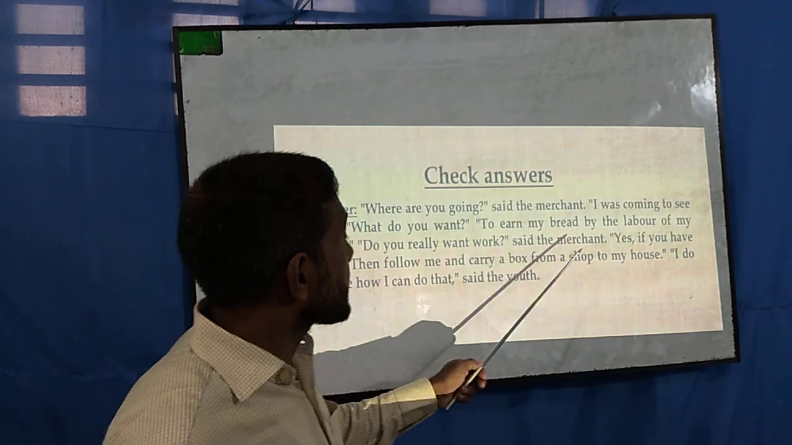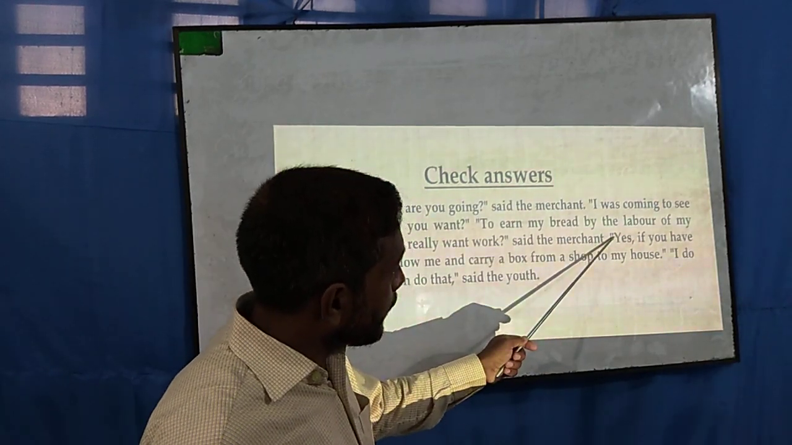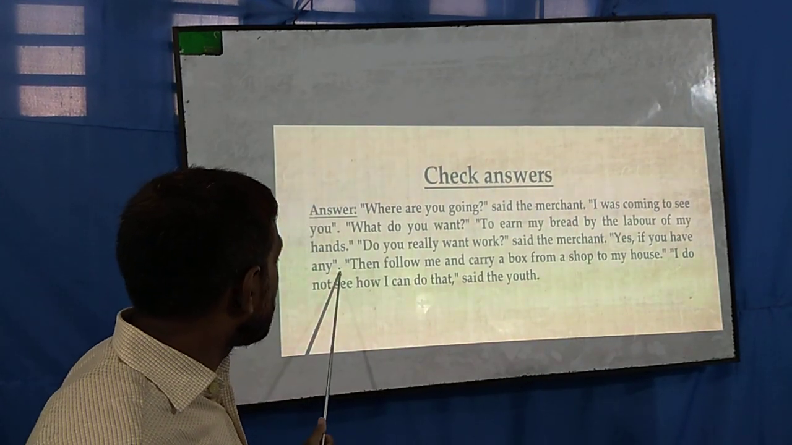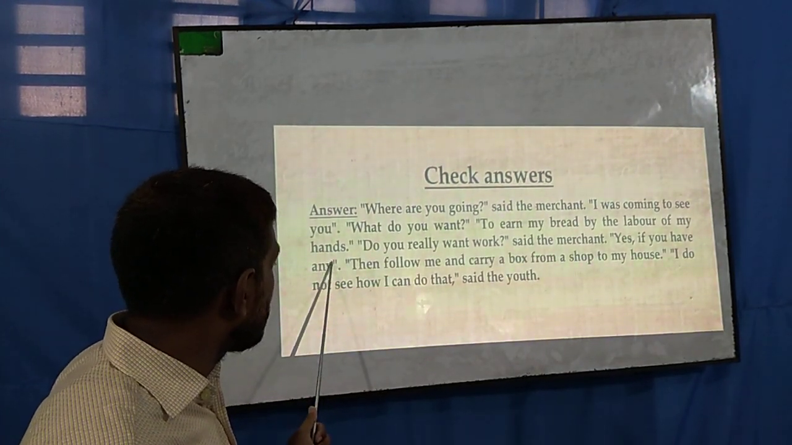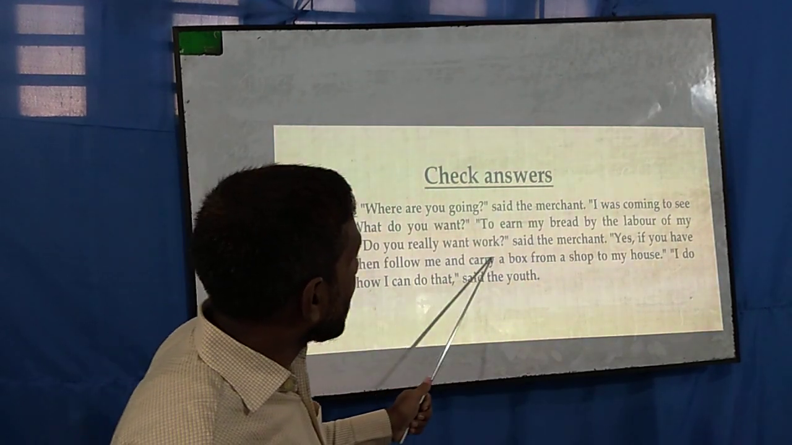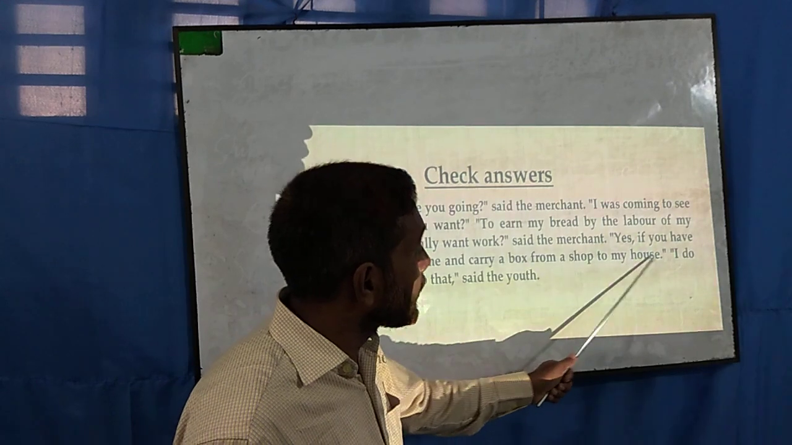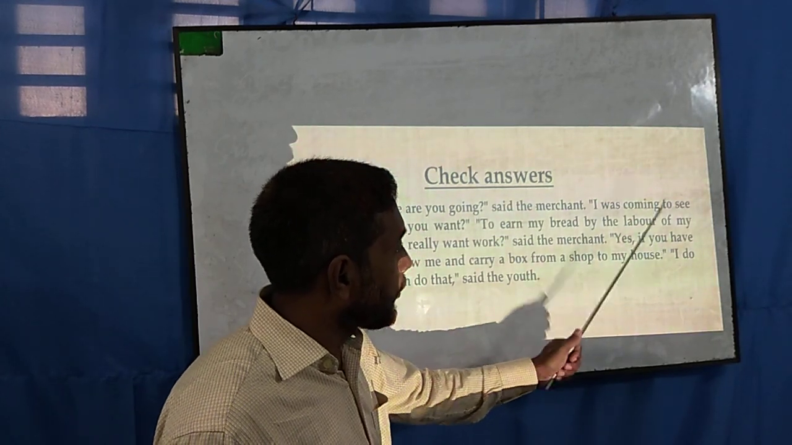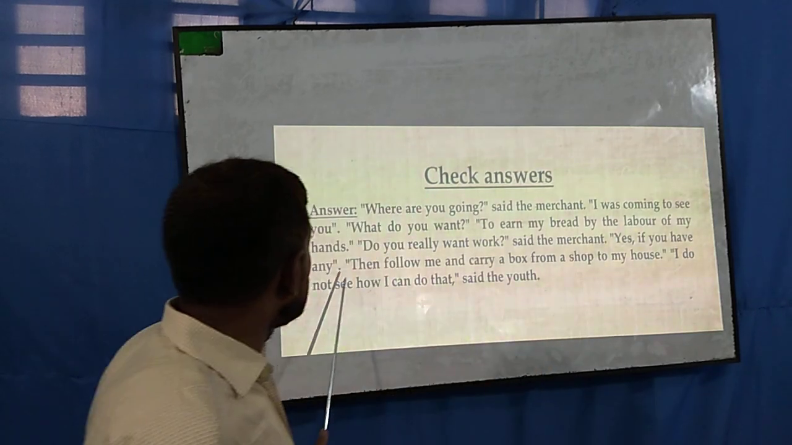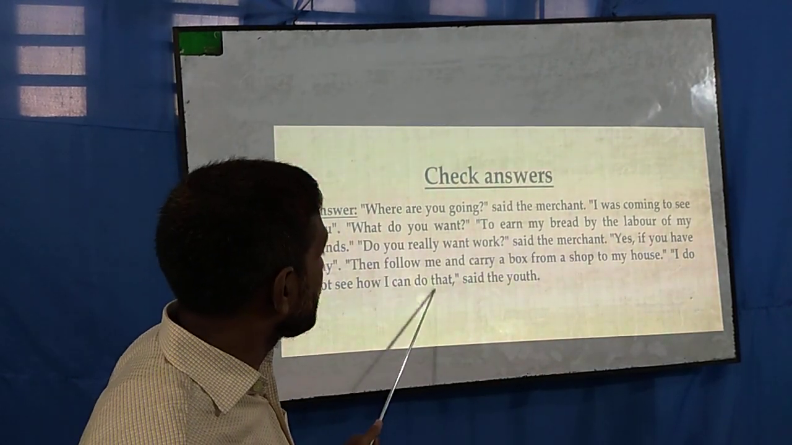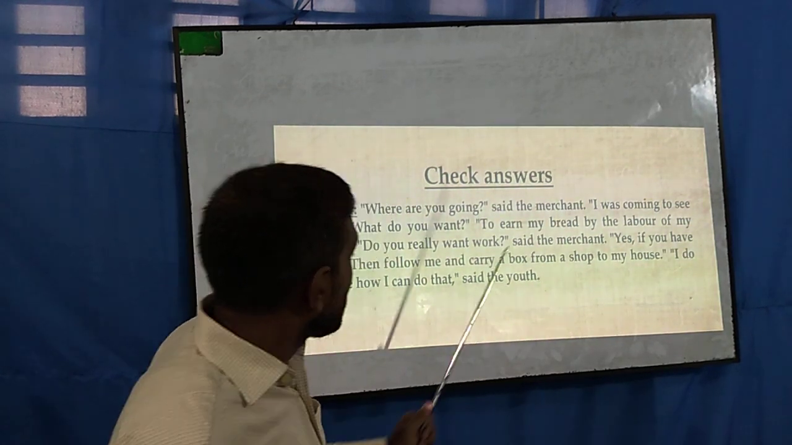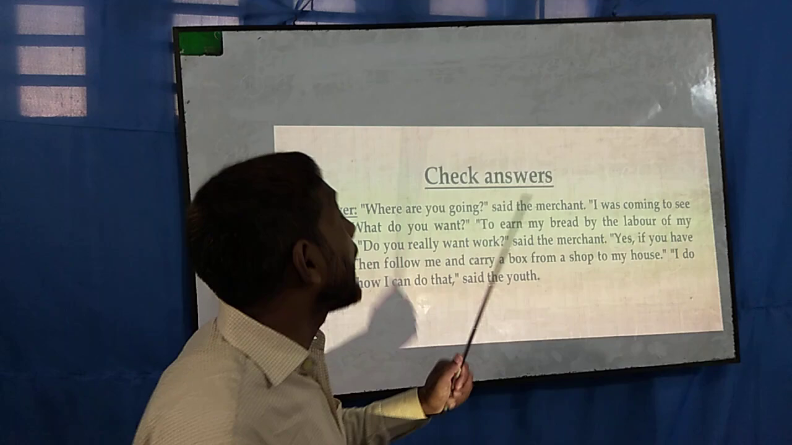Again another speech starts, so we have used inverted commas. "Yes," we have used a comma. "If you have any." There the speech is finished, so a full stop and inverted commas close. Again inverted commas start: "Then follow me and carry a book from a shop to my house." There it is finished, so a full stop and inverted commas close. Again another speech, so I have started inverted commas: "I do not see how I can do that," and a comma because the finishing point is here, and inverted commas close, and said the year.